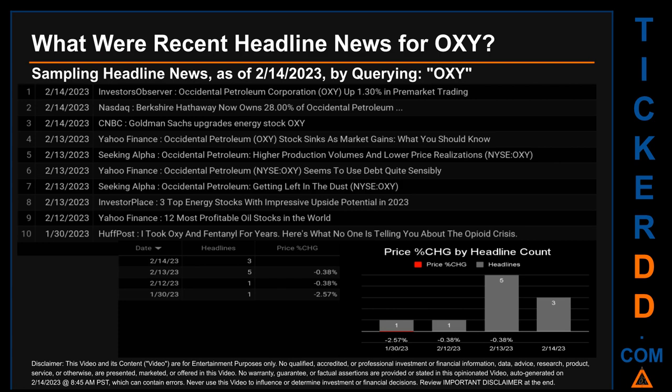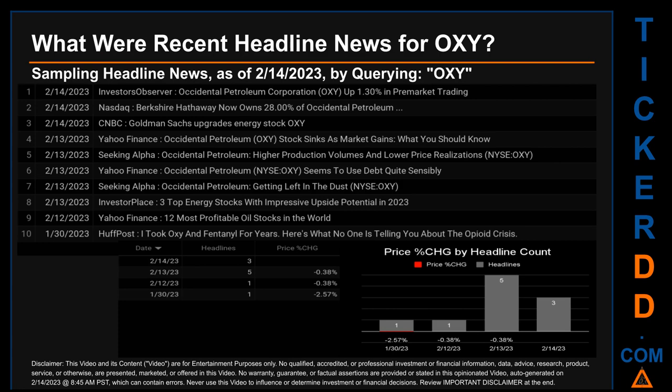Yahoo Finance published the headline that read, Occidental Petroleum (NYSE: OXY) seems to use debt quite sensibly. Seeking Alpha published the headline that read, Occidental Petroleum, getting left in the dust (NYSE: OXY). Investor Place published the headline that read, 3 top energy stocks with impressive upside potential in 2023.